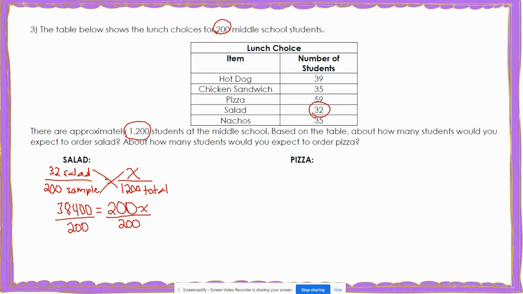Well, when I divide 38,400 by 200, I get 192. When I divide 200 by 200 over here, I get 1, so they cancel out because 1x leaves me with x. So I would expect about 192 students to choose salad.